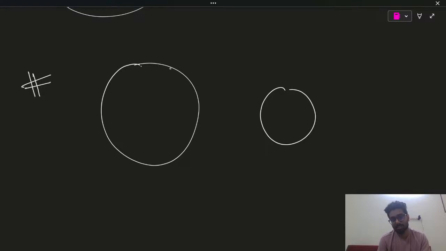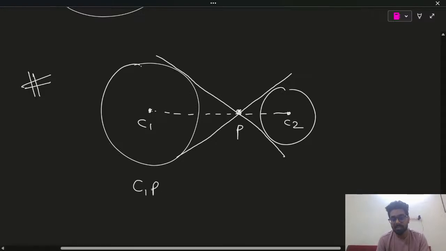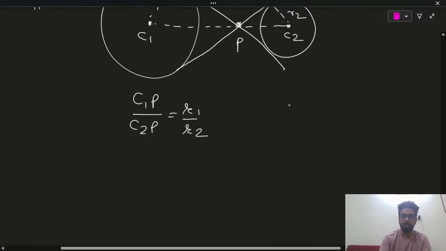Now here the transverse tangents intersect at a point P, let's say. So C1 and C2. First thing, the centers of the two circles and the intersection of the transverse tangents are collinear. We can say that C1P upon C2P is R1 by R2. This is R1, this is R2. The proof part, if you want, I can do it later.